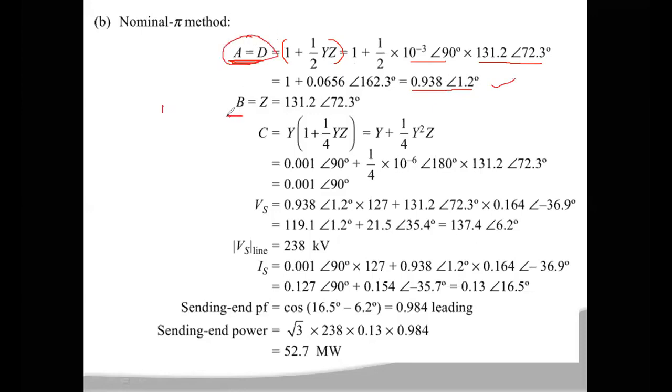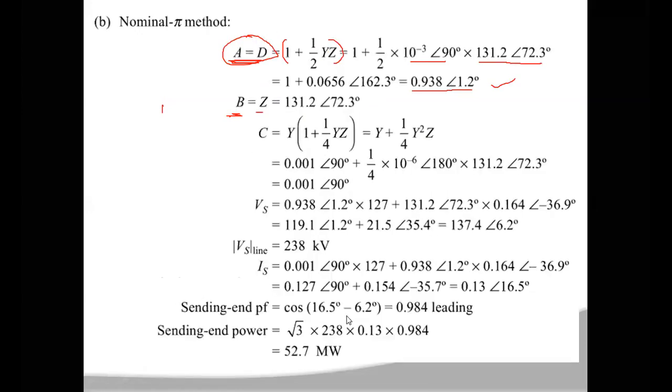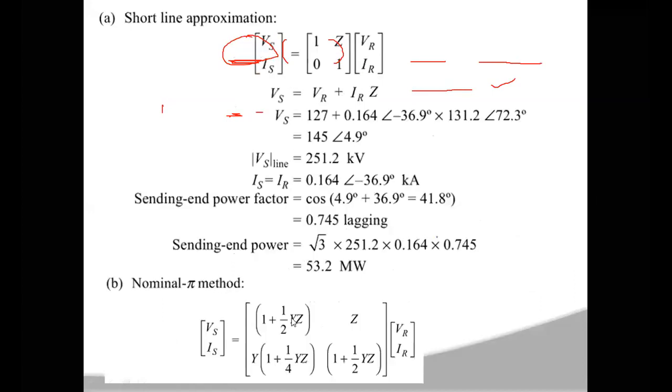Now what is B? If you observe this equation, B is equal to Z, capital Z only. That Z value is directly given in the problem, which is 131.2 at an angle of 72.3 degrees. Right. After getting the A, B and D values, what is the C value?